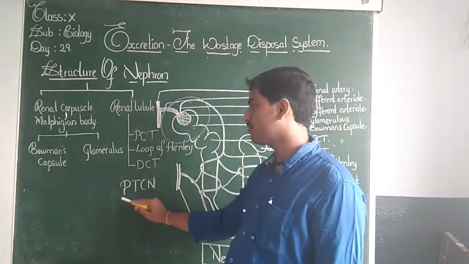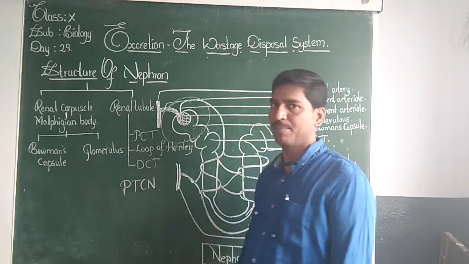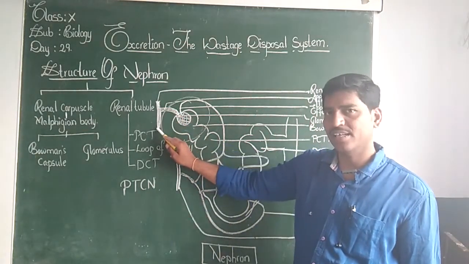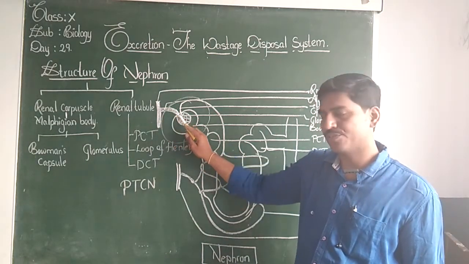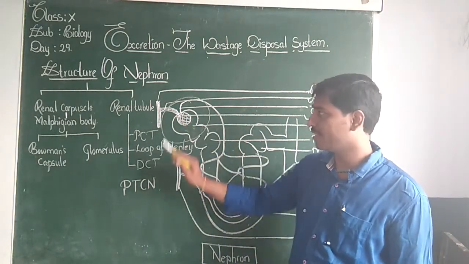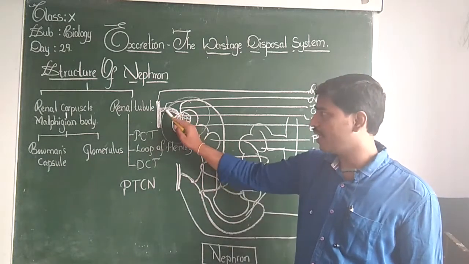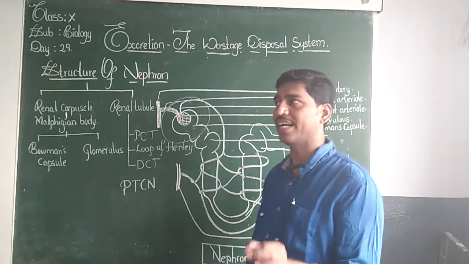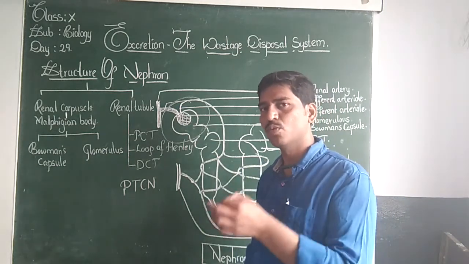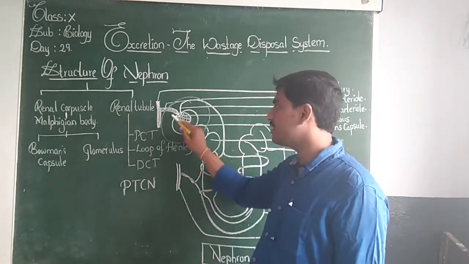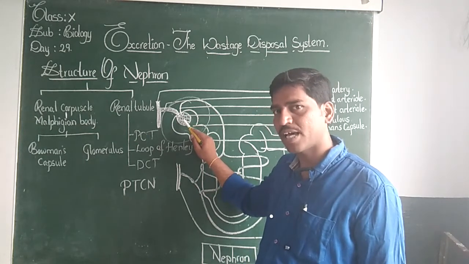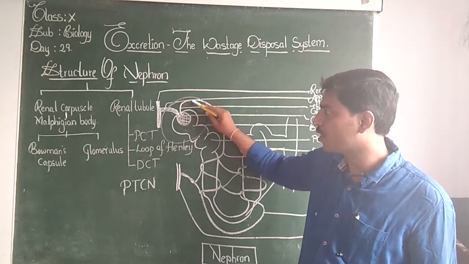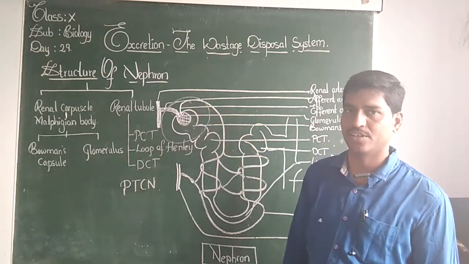Now let us speak about the peritubular capillary network. This is the renal artery. The renal artery gives rise to a branch called the renal arteriole. This renal arteriole once again gives rise to a branch called the afferent arteriole. Afferent means which moves inside. This afferent arteriole forms the glomerulus, and the glomerulus comes out in the form of the efferent arteriole.